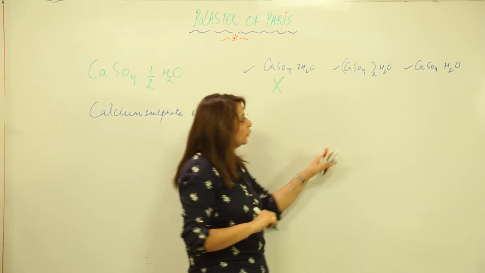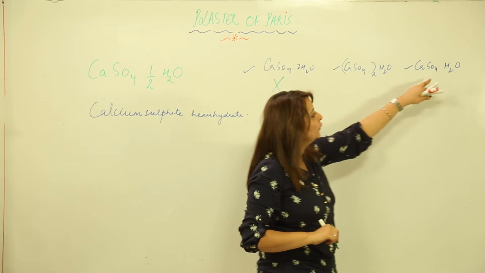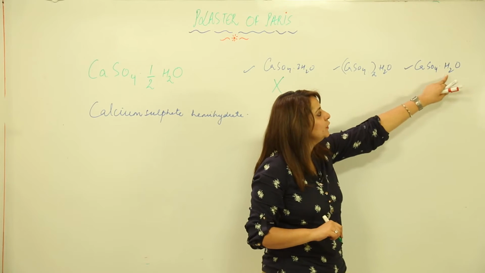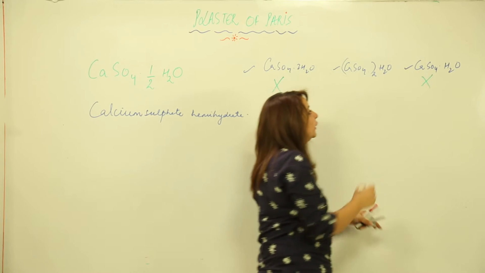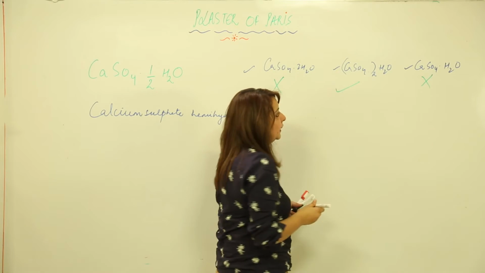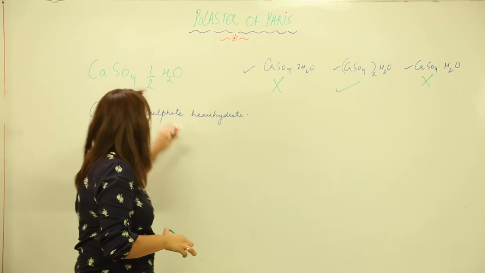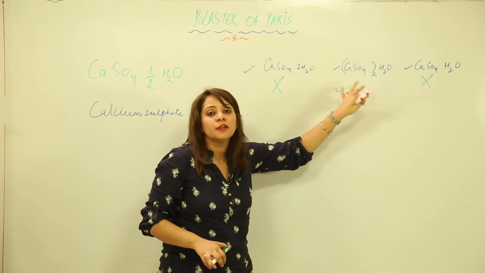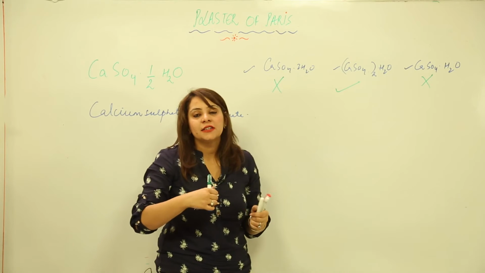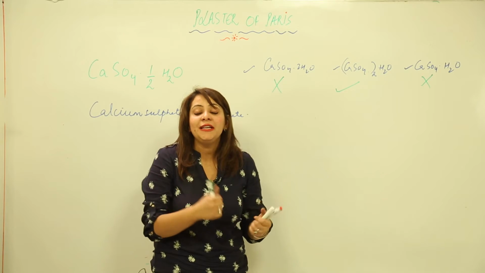Now look at this one. It indicates that one water molecule is shared by this calcium sulfate. So again it is wrong. The right one is this one. You must be confused that here I told you half and here it is 1, but still I am telling you that it is the right formula, because it means the same.